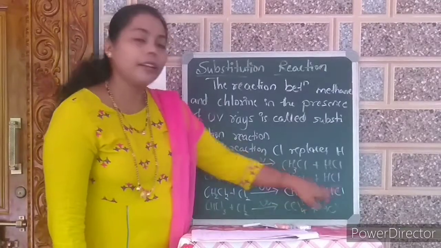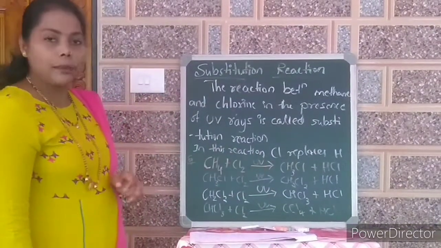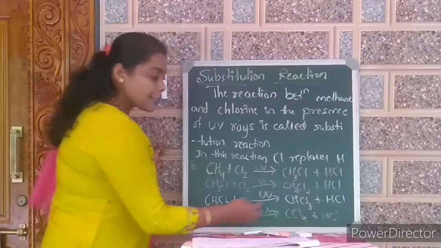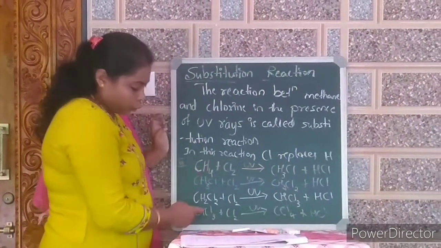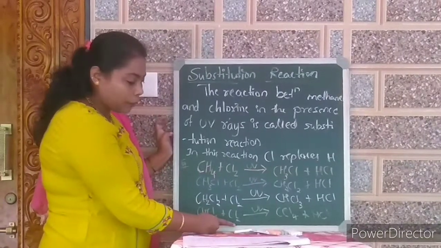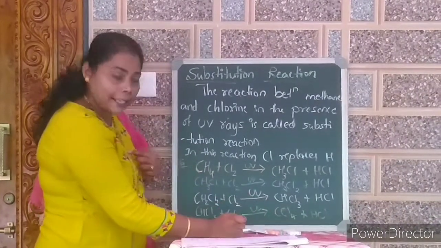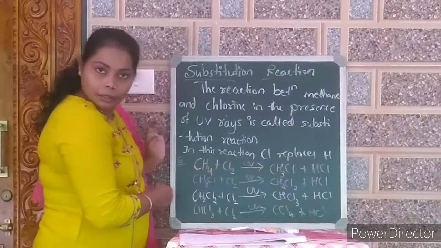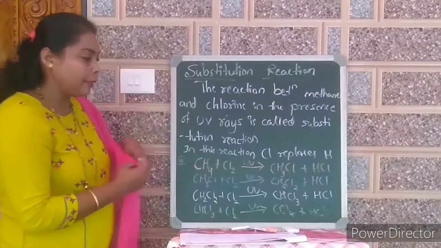Next, continuation. CH2Cl2 reacts with the chlorine molecule in the presence of UV light, gives CHCl3, trichloromethane, and HCl, hydrochloric acid. Again, at the last step, in CHCl3 only one hydrogen atom is remaining, and that is also replaced by a chlorine molecule to give CCl4, tetrachloromethane. Again, hydrochloric acid is liberated.